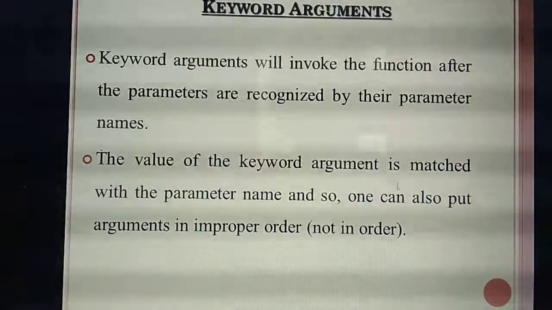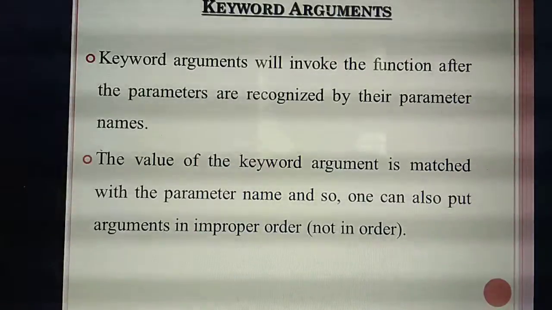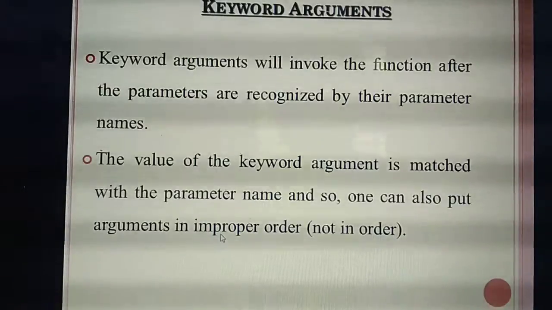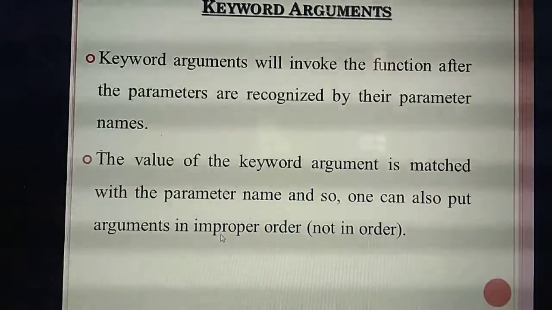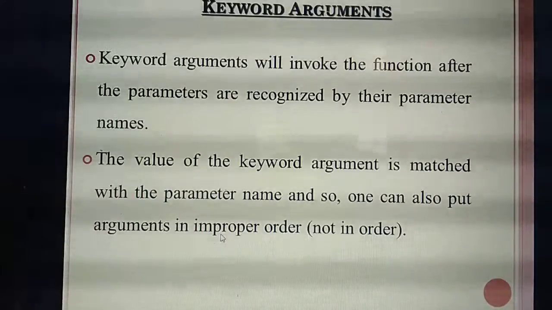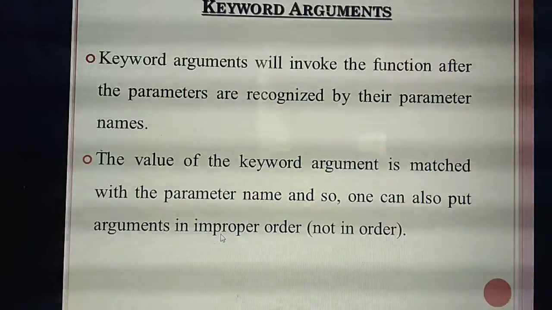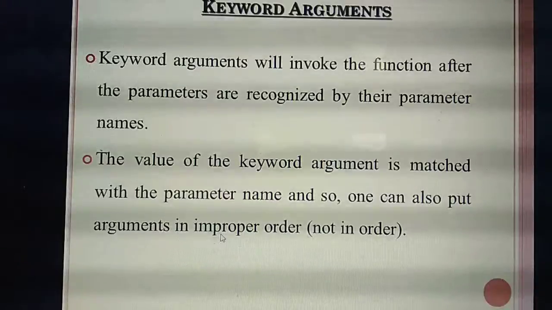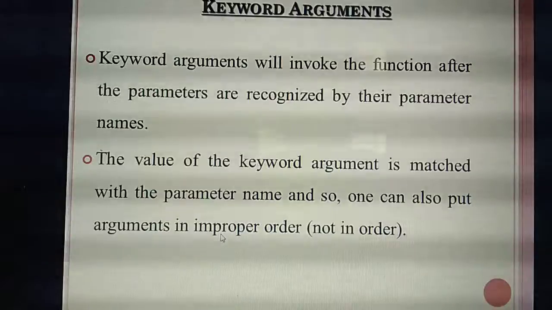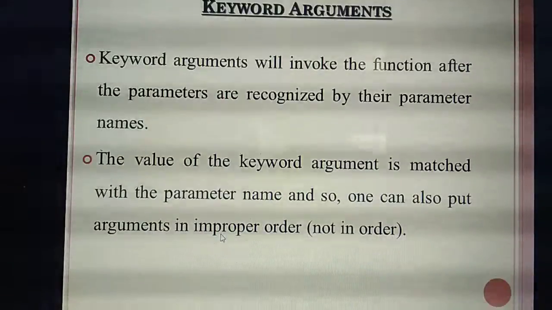Next, third one. So here no need to arrange the arguments in proper order. That means, same example, you take student of name comma age. So you can give age comma name. That also is correct. Name comma age. That also is correct. Any one order you can give. But the value needs to be correct. Age comma name you are giving means what's the first value you need to pass? 15. Then name. If you are giving name comma age, then in the place of first you need to give the value of name and next you need to give the value of age.